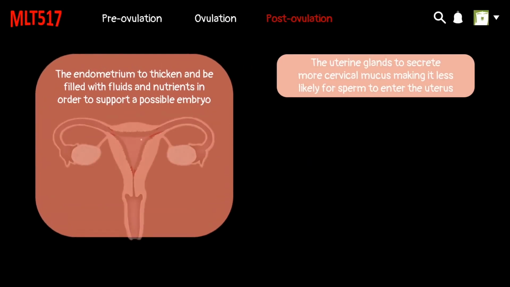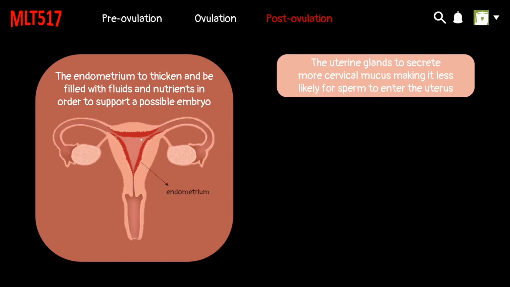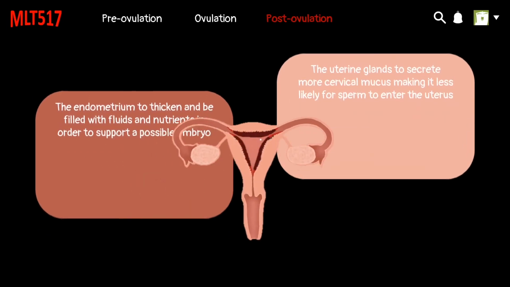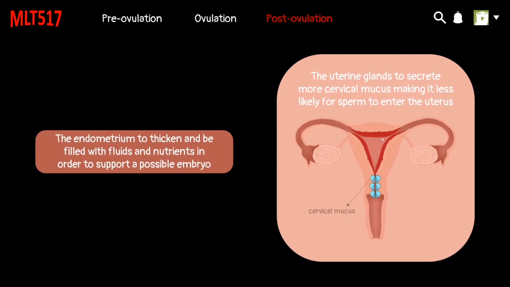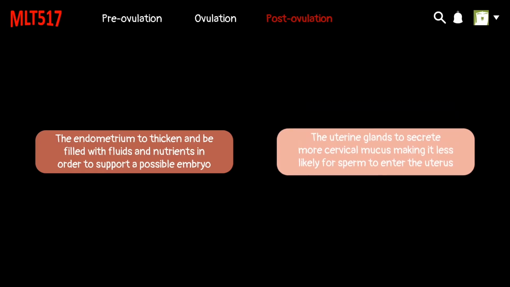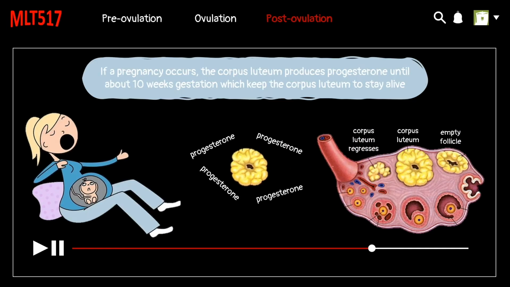The increase of progesterone causes the endometrium to thicken and be filled with fluids and nutrients in order to support a possible embryo, also causing the uterine glands to secrete more cervical mucus, making it less likely for sperm to enter the uterus. If a pregnancy occurs, the corpus luteum produces progesterone until about 10 weeks gestation, which keeps the corpus luteum to stay alive.